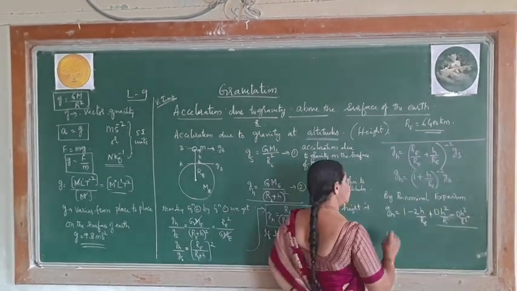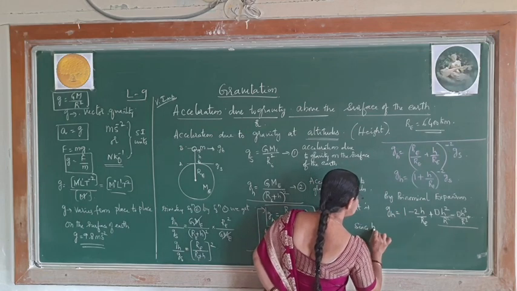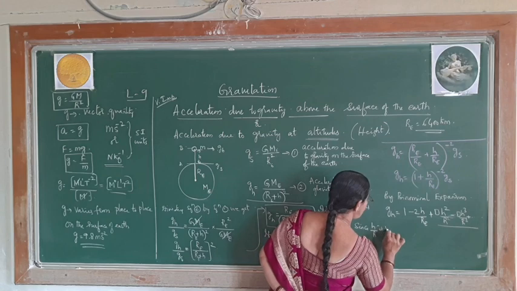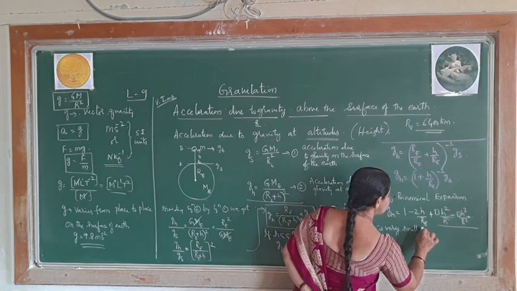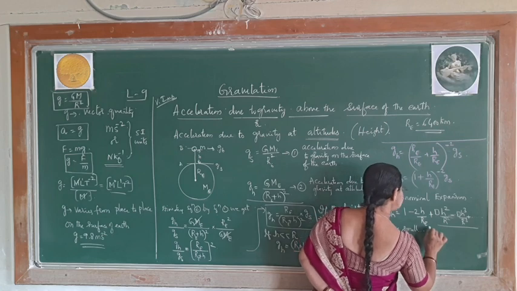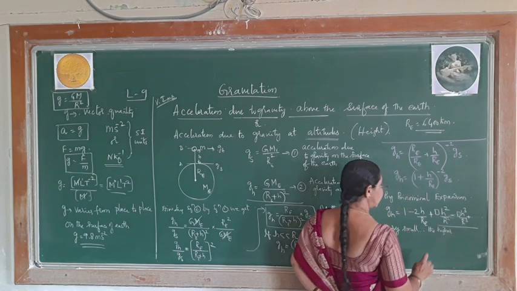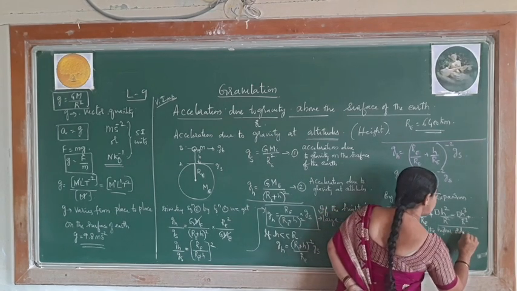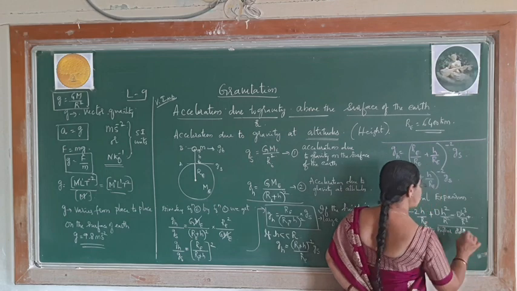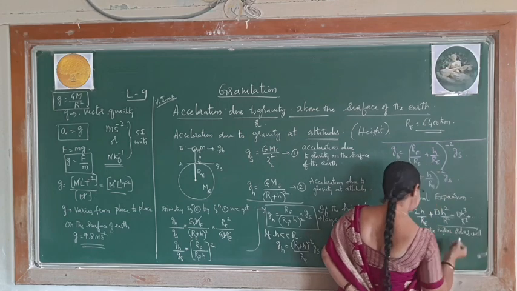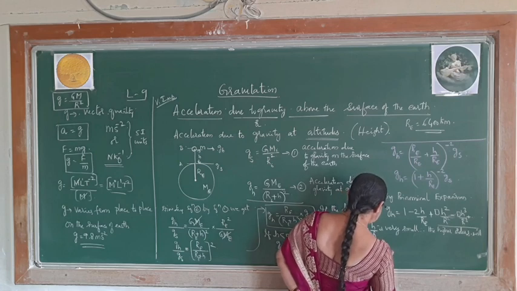Since h by R is very small, naturally the higher orders will become still smaller, and they will be neglected.